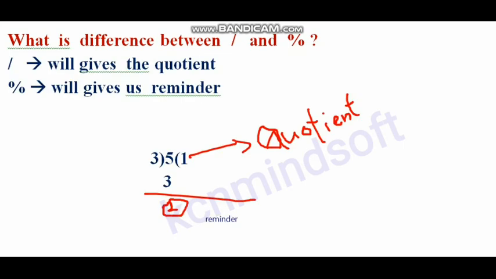What is the difference between forward slash and percentage? Forward slash gives the quotient, and percentage gives the remainder. Here 1 is the quotient, and 2 is the remainder.